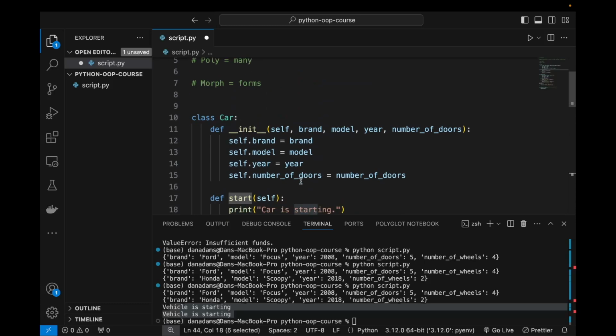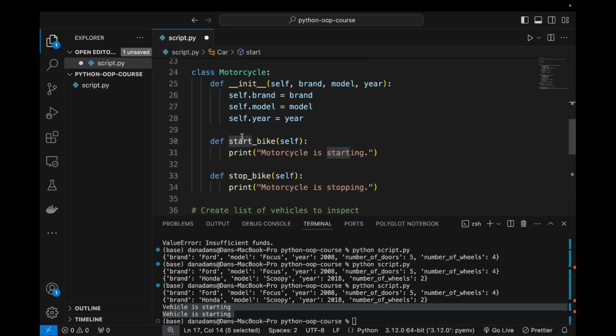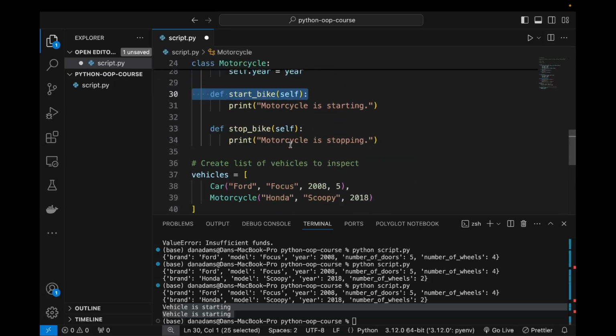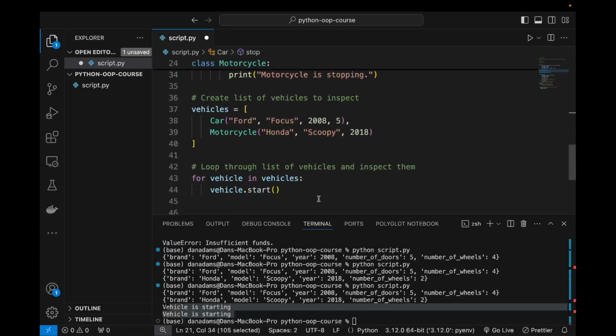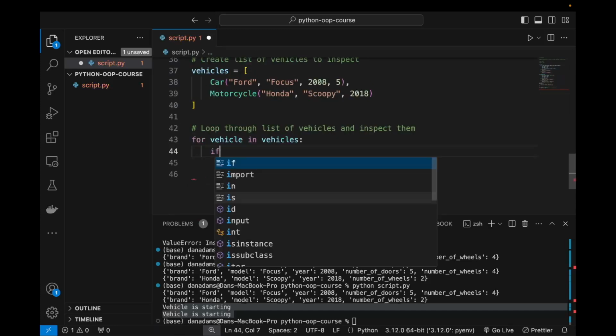For example, in car we have a method called start, and in motorcycle we have a method called start bike. So there's nothing in our program that gives us any certainty that the developer has kept these methods consistent, right? So this is an issue.